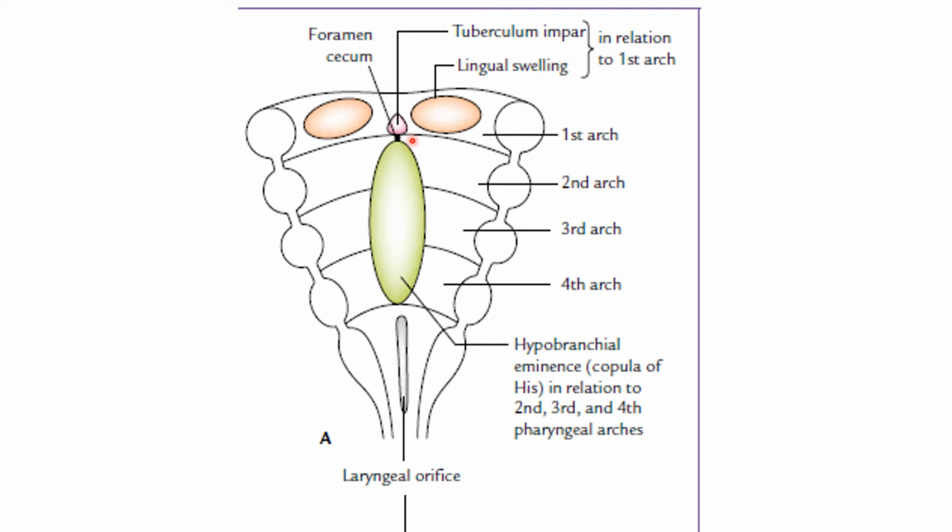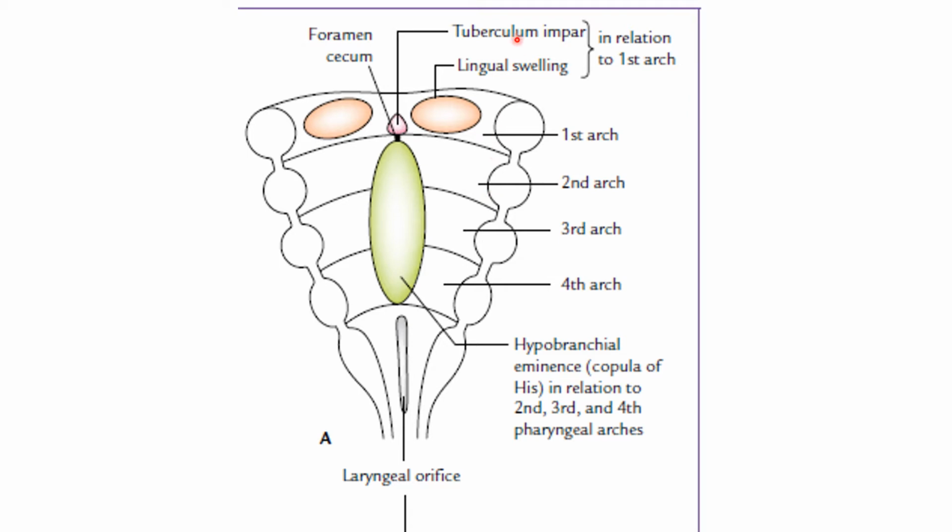Another midline swelling is seen in relation to the medial ends of the second, third and fourth arches. This swelling is called the hypobranchial eminence, or the copula of His. You see this other swelling; its name is the hypobranchial eminence, or copula.